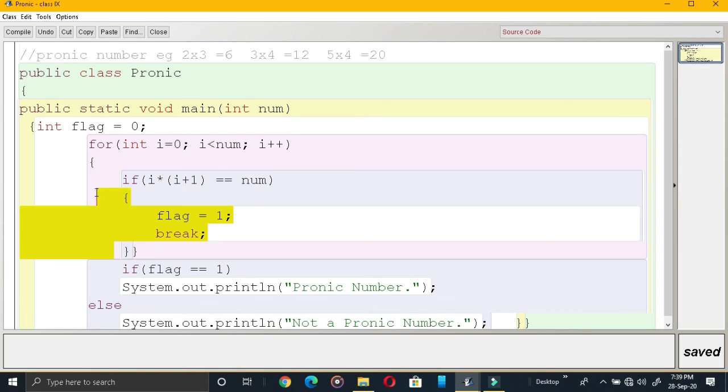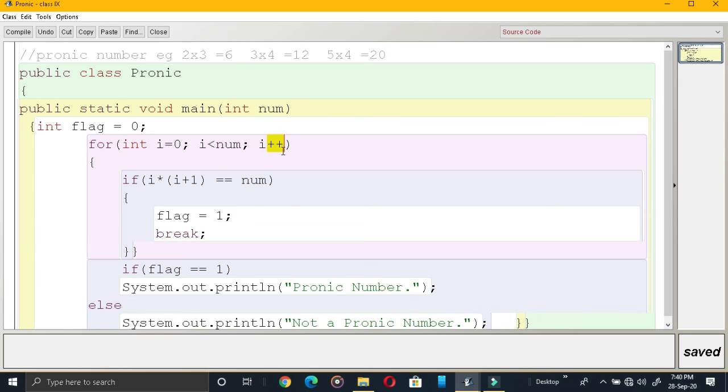From here, the loop will come over here. Again, i plus plus. i becomes 1. Remember, what is the value of i? 1. Now this is very important. Consider i means 1. 1 into i plus 1. i plus 1 means 2. So 1 and 2 when you multiply, are you getting 12? No. This won't be executed.